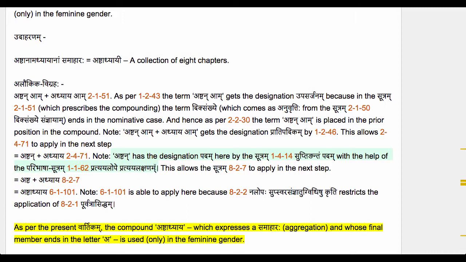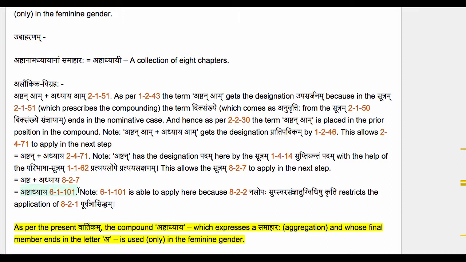And that Padasanya in turn allows us to apply the Sutram 827 Na Lopa Pratipadikantasya, because Ashtan has the designation Pratipadikam and here it also has the designation Padam, so therefore its ending letter Na takes Lopaha by the Sutram 827, which now gives us Ashta plus Adhyaya. And then we apply Akas Savarne Dirgha to get Ashtadhyaya.